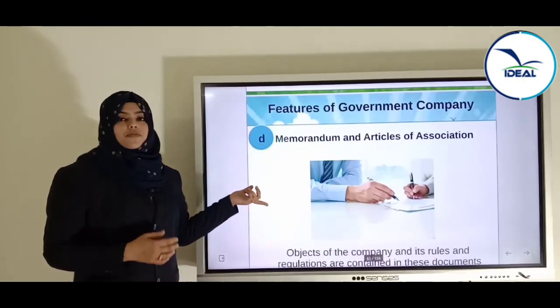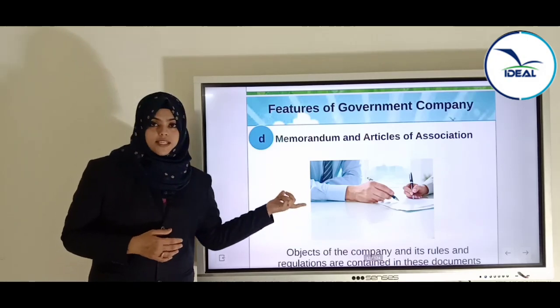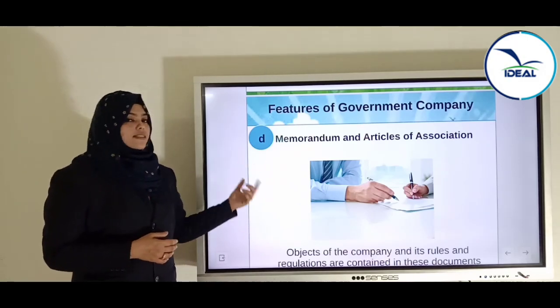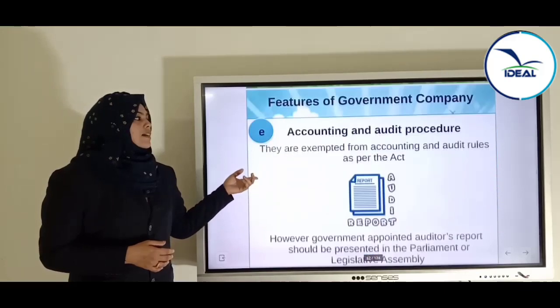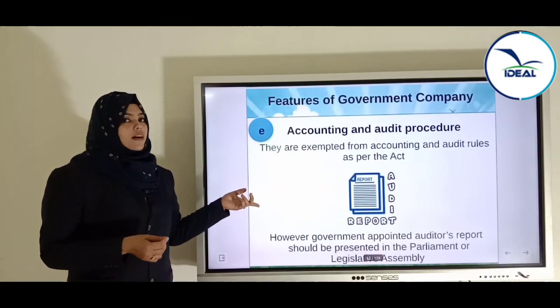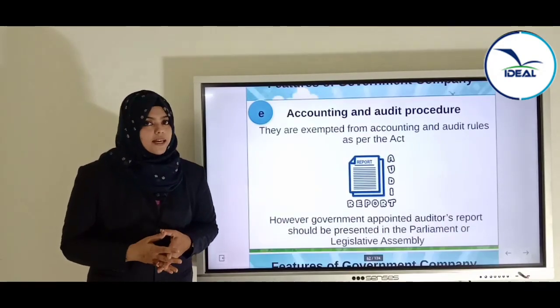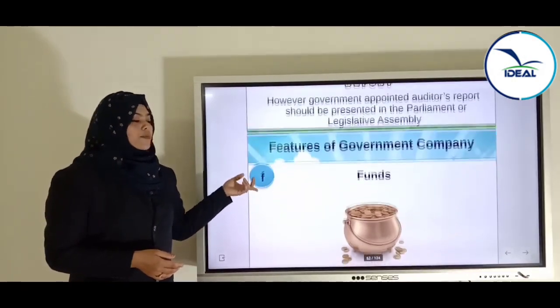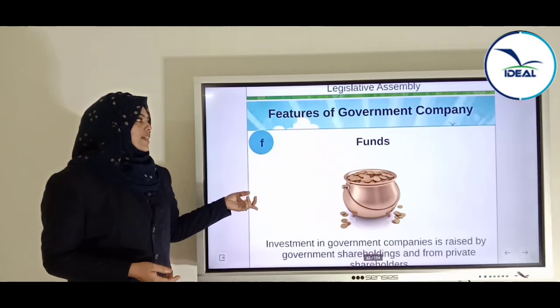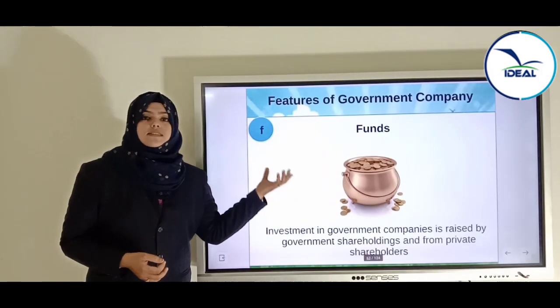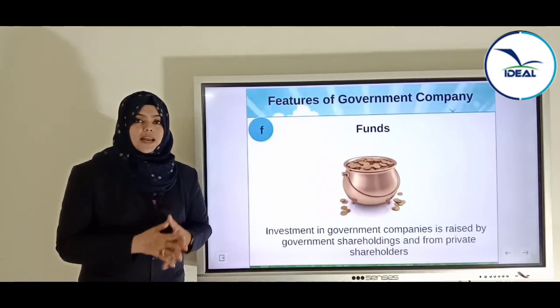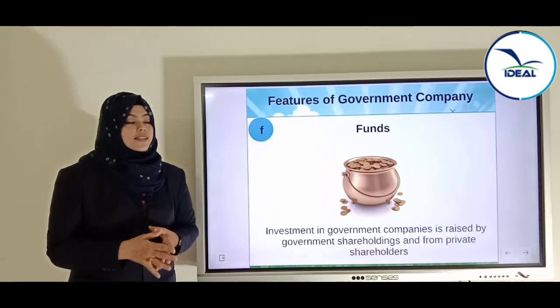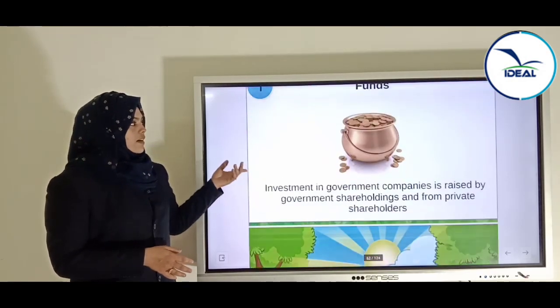A memorandum and articles of association should be prepared by this type of enterprise, and they are exempted from accounting procedures. They have to prepare a report, which is examined by a government-appointed auditor, and they have to present it to the parliament or state legislature. And the next one is fund. Funds are raised both from private businessmen or private enterprises and from the government.